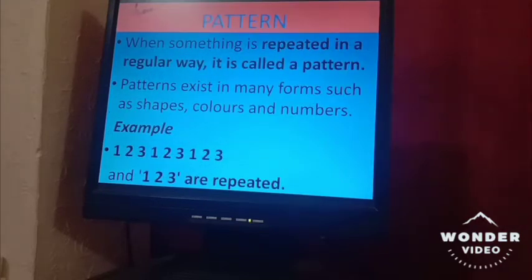Then pattern. When something is repeated in a regular way, that is called a pattern. And patterns exist in many forms, such as in shapes, colors and numbers. I have given an example for numbers here like 1, 2, 3, and after that once again 1, 2, 3, then once again 1, 2, 3. So that is a pattern. If you are talking about shapes, suppose a pattern of triangle, rectangle, circle. Then again triangle, rectangle, circle. So this repetition is called a pattern.